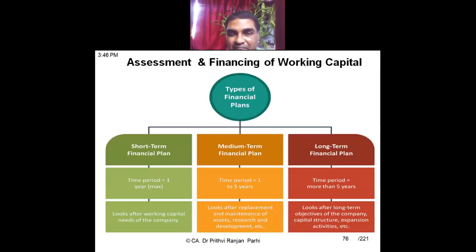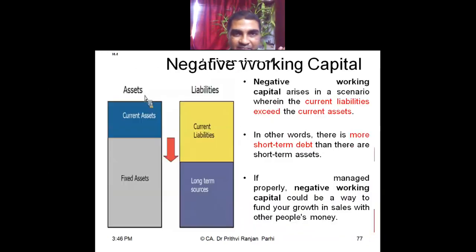Coming to the long-term financial plan, here we focus on a time period beyond 5 years. If we are in need of long-term working capital, then ideally we should think of some kind of long-term financial plan. Maybe some long-term debt or equity can be helpful for arranging finance for this kind of working capital. Have you understood this? Yes, sir. Okay, so these are various sources to arrange this kind of finance.